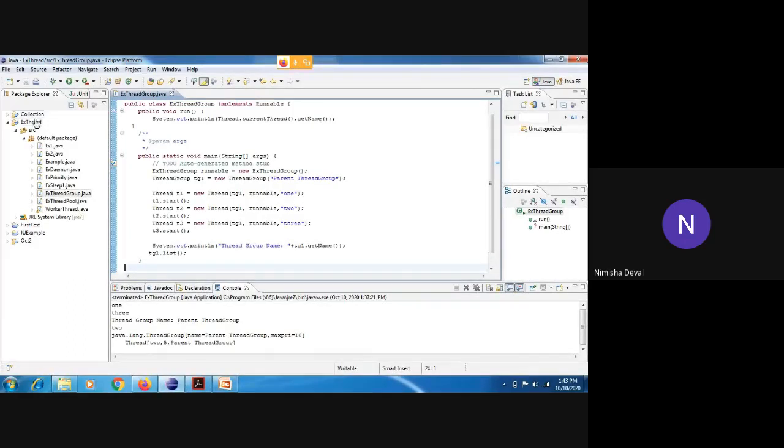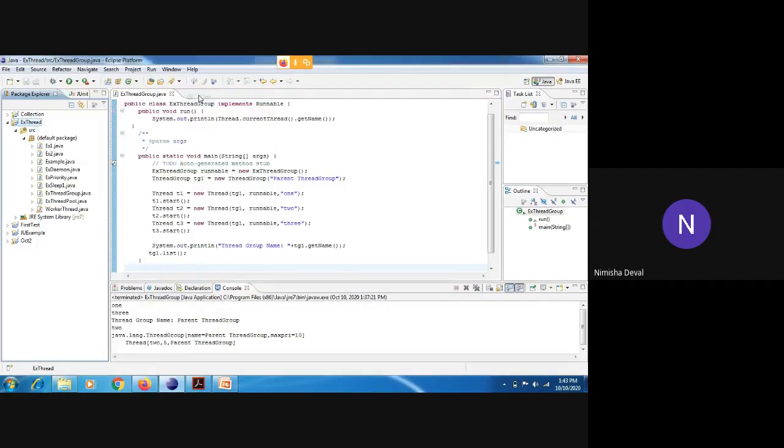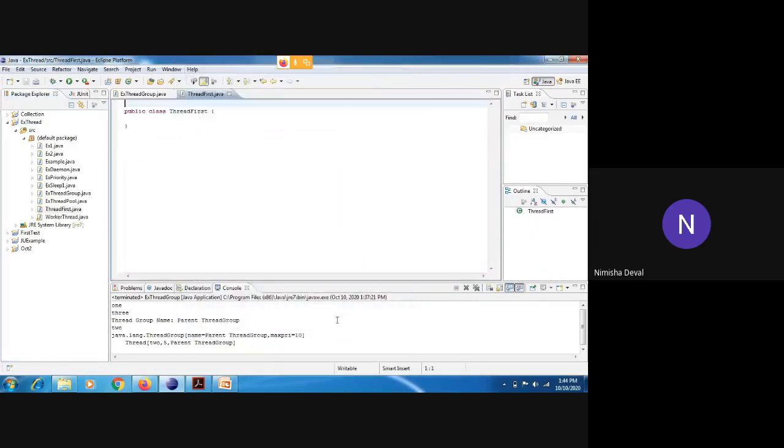So first I will create two classes. This is my first class, related to thread creation. I will give it the name ThreadFirst. In that, the main method is not there.